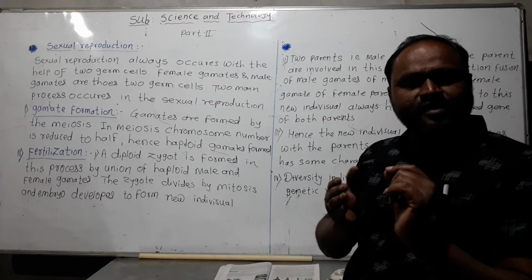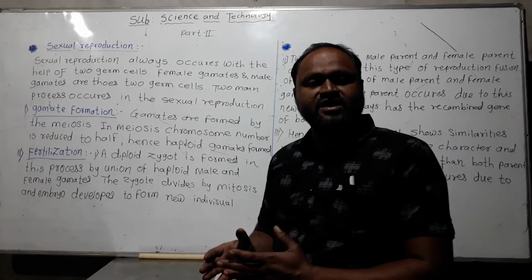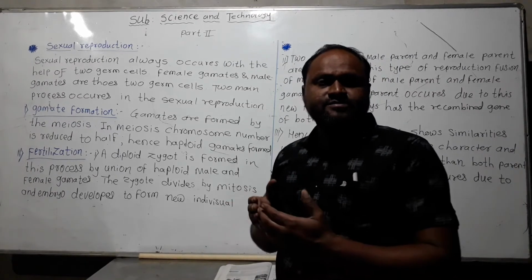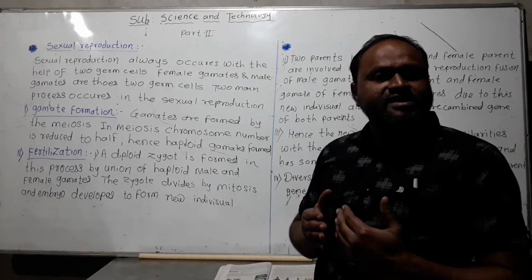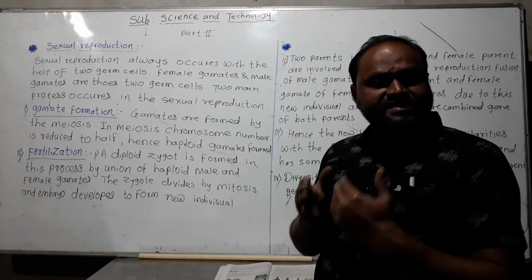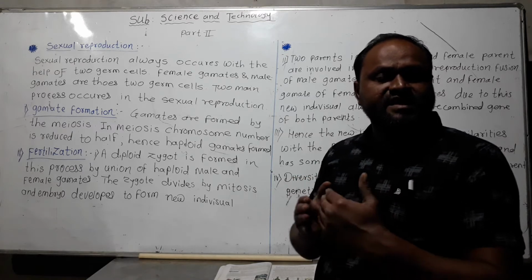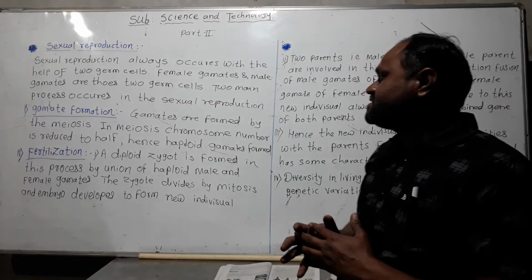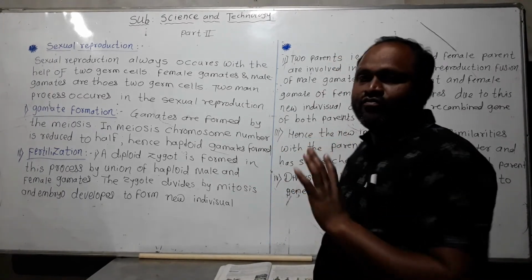Okay, so how many chromosomes does diploid mean? It is 46 chromosomes. In a germ cell the number is reduced to half, 46 to 23, and that cell is called a haploid cell. Hence haploid gametes form in gamete formation.